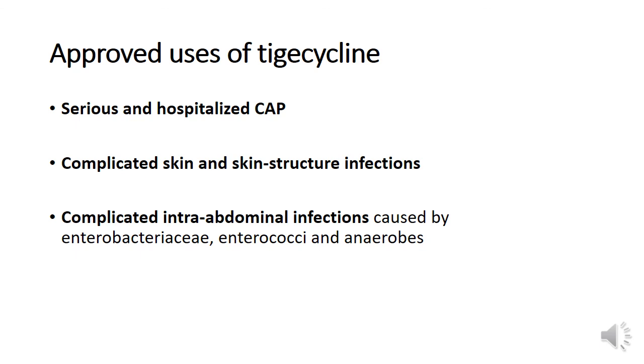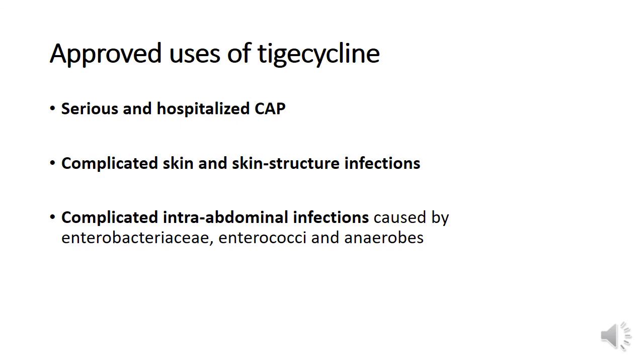Although tigecycline can be used in many bacterial infections, it is approved only for the treatment of serious and hospitalized community acquired pneumonia. It is also approved for the treatment of complicated skin and skin structure infections, and also for the treatment of complicated intra-abdominal infections caused by Enterobacteriaceae, Enterococci, and anaerobes.